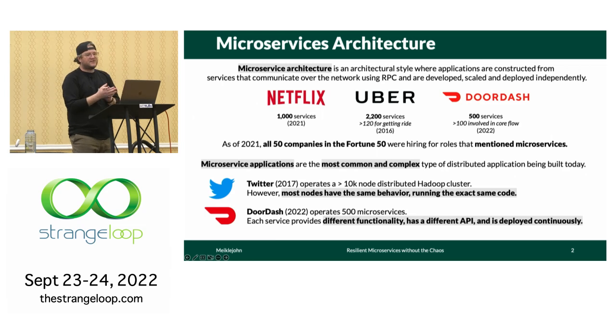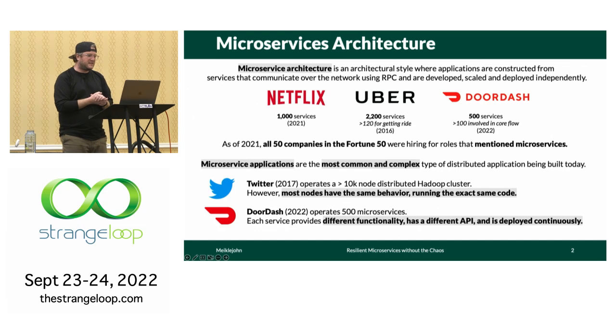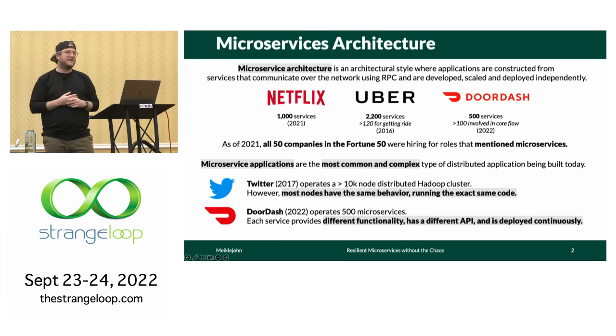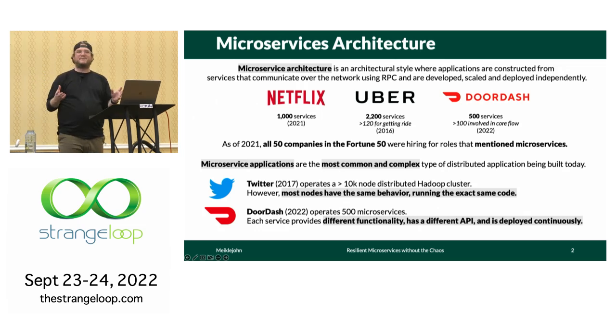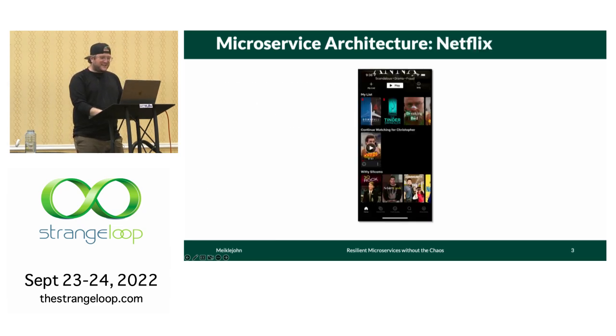Now, if I put this in contrast with microservices, for instance, at DoorDash, we have 500 different microservices, and each of these services provides a different API. It's got different functionality, and it's deployed at a different cadence, so that could be up to multiple times a day. So at any point in time, reasoning about the correctness of this application or what this application will even do is tremendously complex. So what does a microservice application look like?